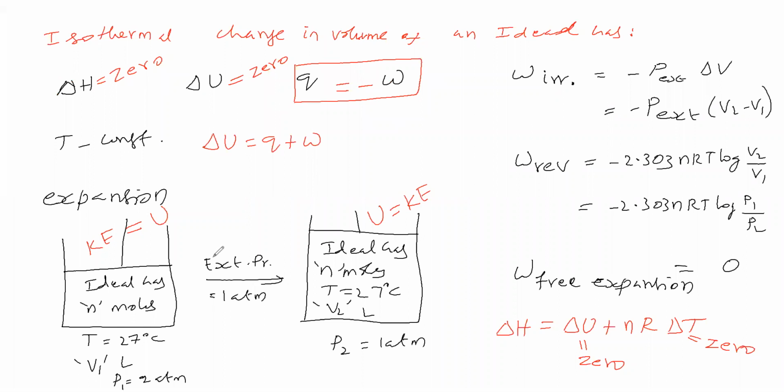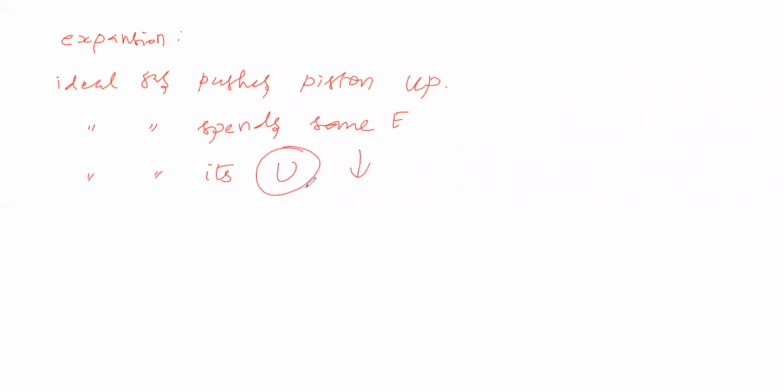Now see the internal energy change. We said the internal energy change is 0. The internal energy of the system remains same, it is not decreasing. See, the ideal gas is pushing the piston up. That means it has to spend energy.